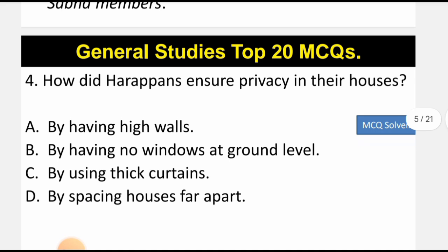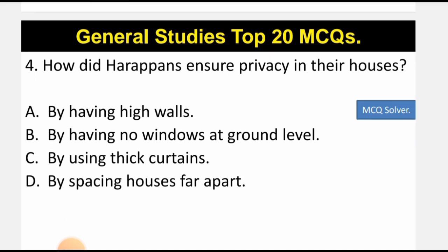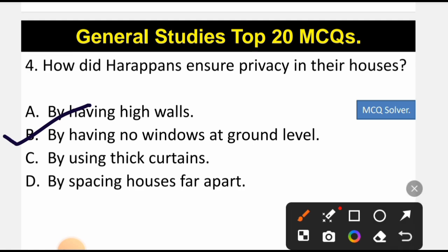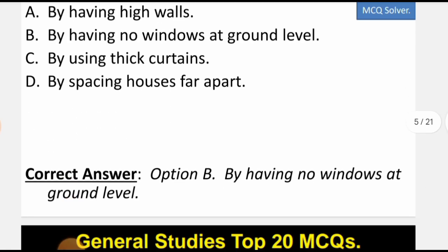Now let's move to question number 4. How did Harappans ensure privacy in their houses? So during the Indus Valley civilization or the Harappan civilization, the houses were made and multi-story buildings were found, and they used to ensure privacy by having no windows at ground level. So the correct option is option B, that is by having no windows at ground level.